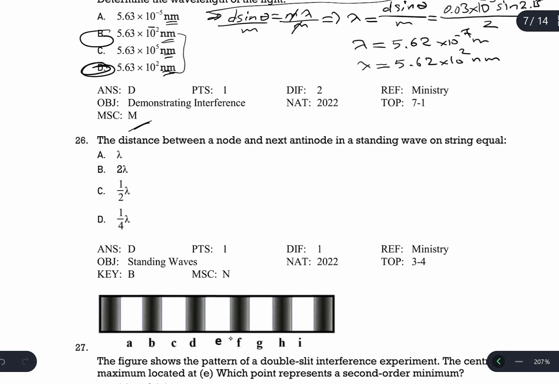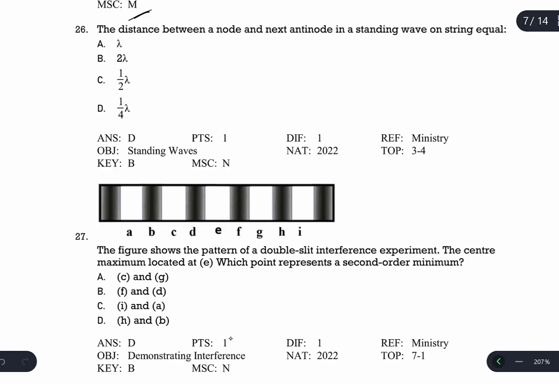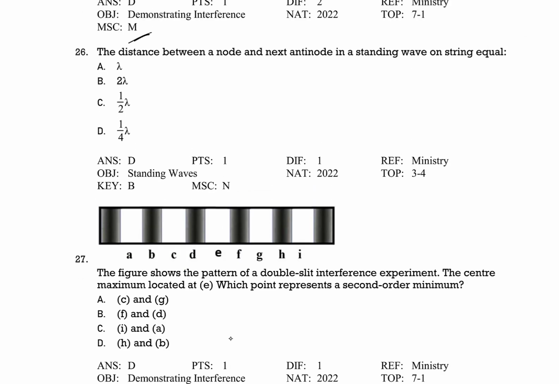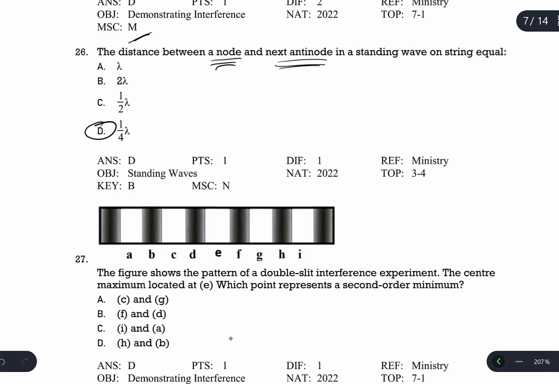Question number 26. The distance between a node and the next antinode in a standing wave is equal to. Node to node was asked before. Antinode to antinode can be asked, which is node to node, antinode to antinode. It is lambda over 2. But from a node to an antinode, it's lambda over 4. I have repeated this several times in the question. One year they will ask this question, and this year they ask that. So node to node, lambda over 2, antinode to antinode, lambda over 2, but node to antinode is lambda over 4.